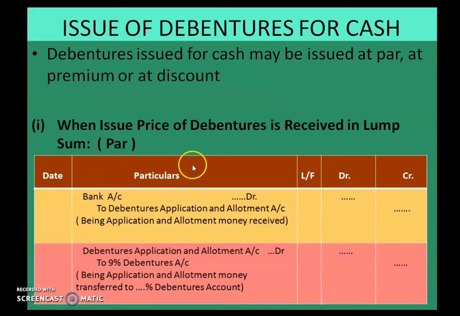shares, wherever the word share application and allotment is there, you have to use the word debenture. Instead of the word shares, you can use the word debenture. And instead of the word share capital, you have to use the word percentage debenture. So in the question they will give you what the percentage is. That percentage you have to use, and use the term debentures. Okay, the only difference between shares and debentures is these terms.